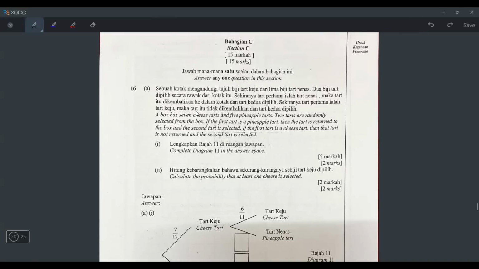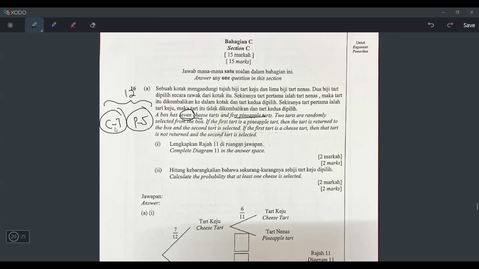Okay, number 16. Let's go. So let's read the question. 16a. A box has 7 cheese tarts. So cheese 7, and then 5 pineapple tarts. So we have pineapple 5. So the total there is 12, right? Okay, the total is 12 here. 7 cheese, 5 pineapple.